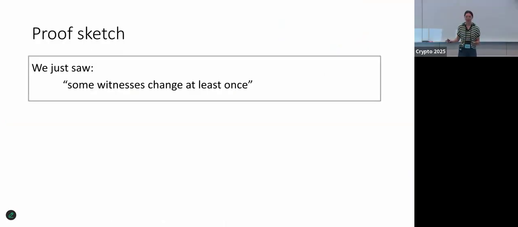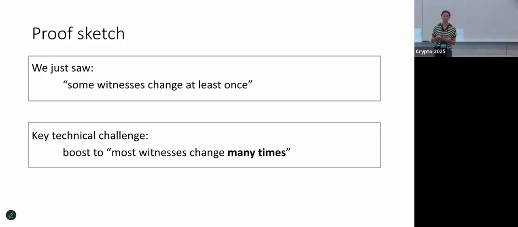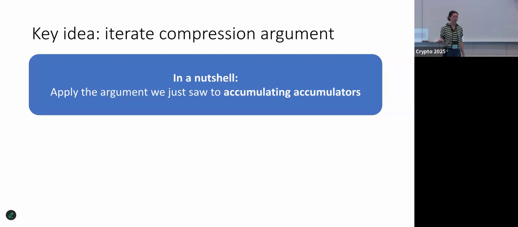So what I've just shown you is that some witnesses have to change at least once over the course of this accumulation. But as I mentioned in the paper, we want something much stronger. The key technical challenge here is to boost this argument to say that most witnesses change many times, not just once. And I'll give just a hint of what we do here.